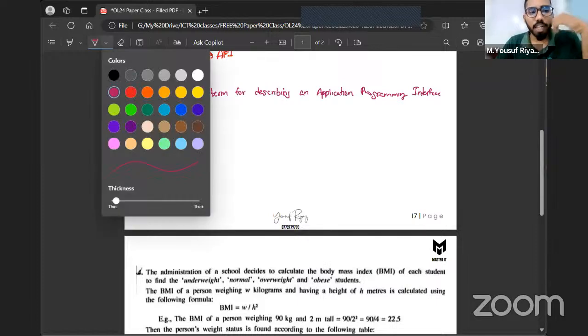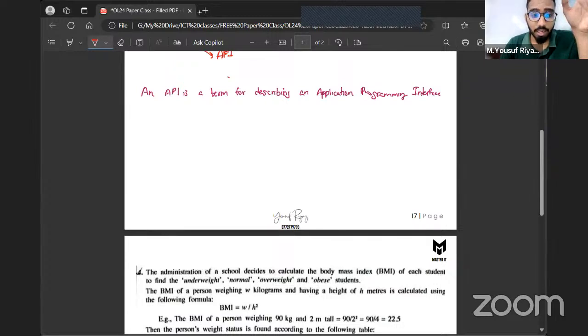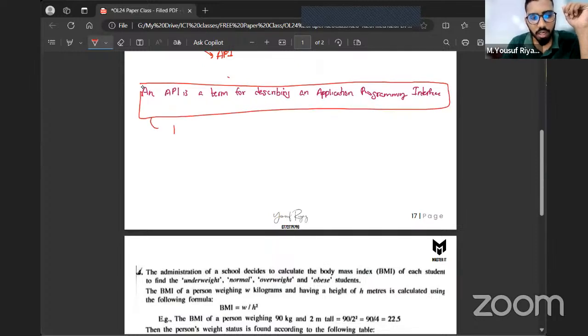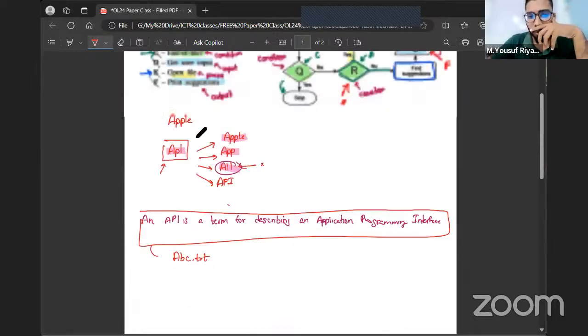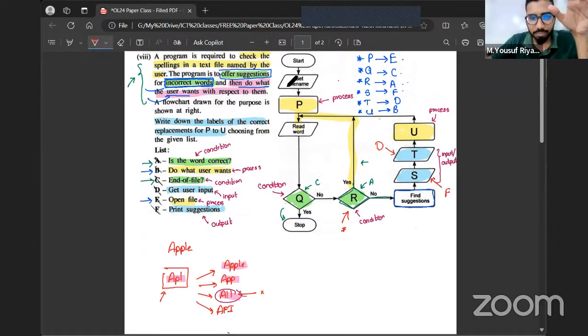What I want to do is figure out if there are any spelling mistakes in any of the words, and if there are spelling mistakes, make the correction. So how this program is going to work is, let's say this whole paragraph is stored in a file called abc.txt. When the program is running, first of all, it asks me for the file name.